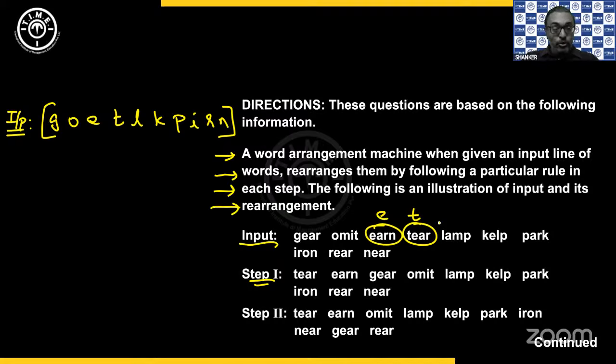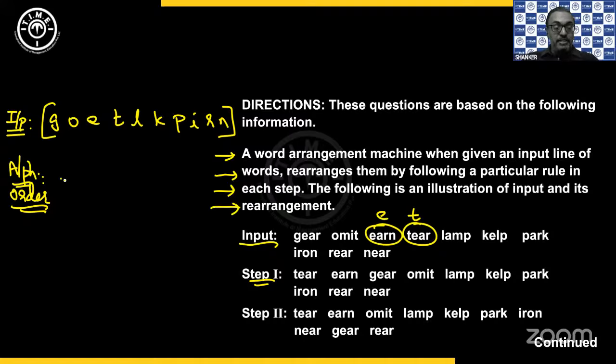Do you understand those? Okay. So the only two words that are rearranged from input to step 1 are tear and earn. But tear is written first, earn is written second. And every other word in that step is as it is. So we write the alphabetical order first. So take the alphabets and write them in alphabetical order.